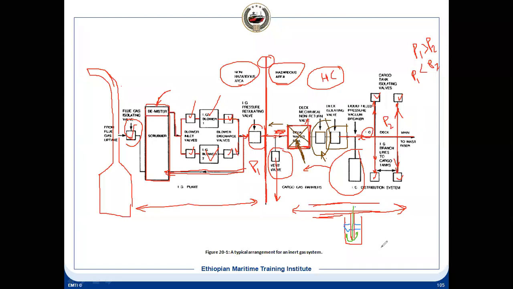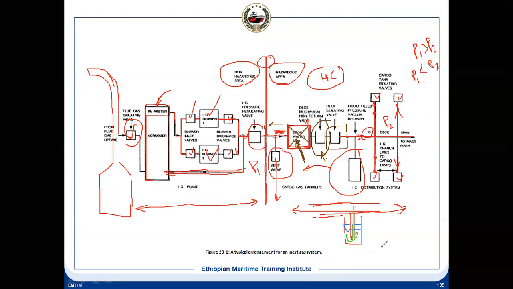Now it can create vacuum. Suppose you are supplying the IG during the discharging. You will be needing the IG because you are discharging the cargo, and the level is going down in the tank. What will happen to the pressure in the tank? It will drop, and that should be compensated by the IG, not by the air.